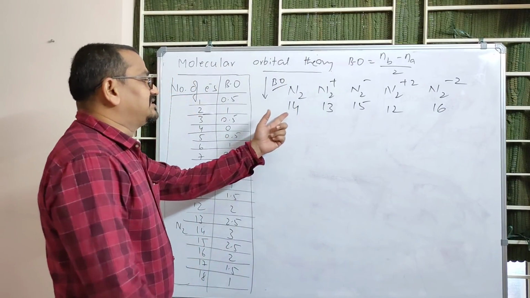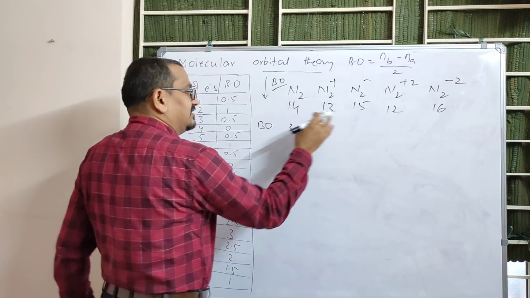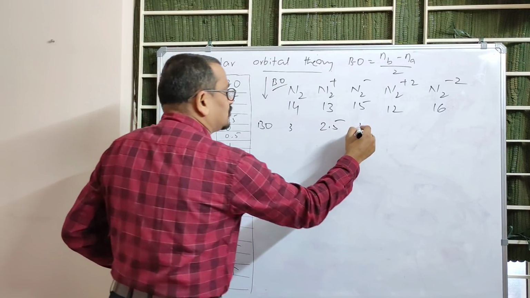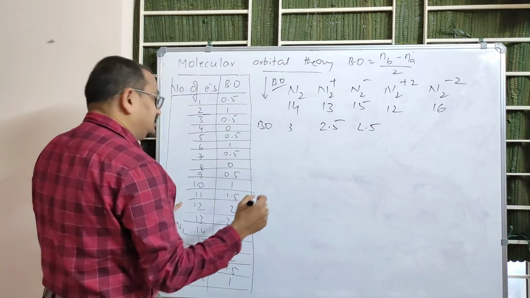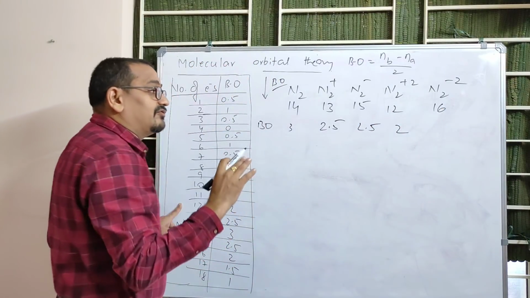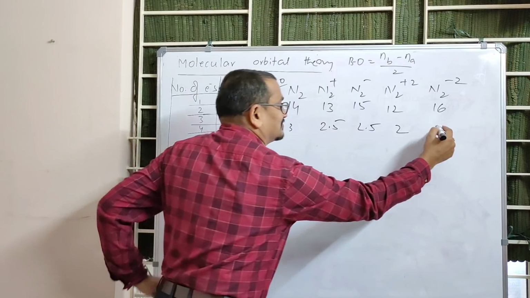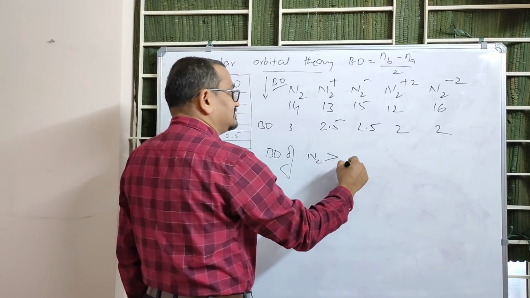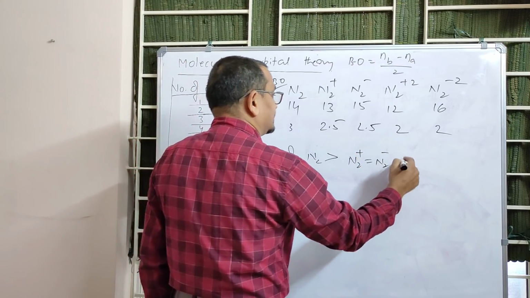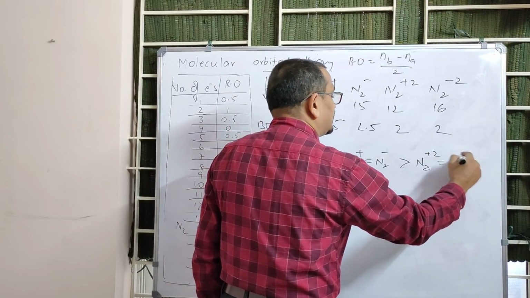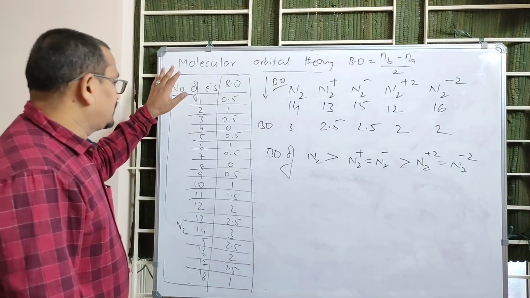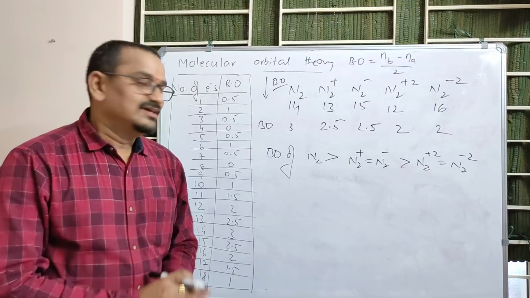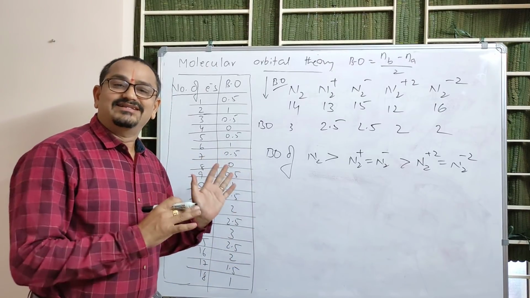So what is the 14 electron bond order? 3. And it's 1 electron less, 13 electrons bond order is 2.5. And even the next one is also 2.5. And N2 plus 2 is 12, its bond order is 2. N2 minus 2, 14 plus 2, 16 electrons bond order is also 2. So bond order of N2 is greater than N2 plus, which is equal to N2 minus, which is greater than N2 plus 2, which is equal to N2 minus 2. So using this beautiful shortcut, you can answer any lengthy question in less than 1 minute. Okay, this is another shortcut that helps the students in these competitive exams, right?